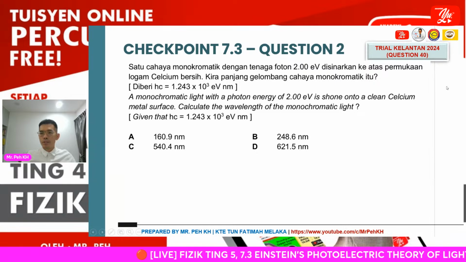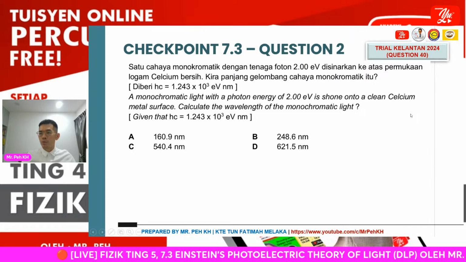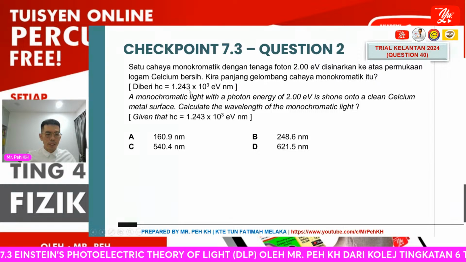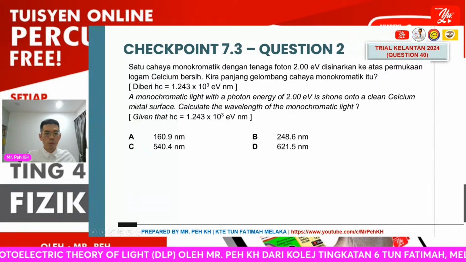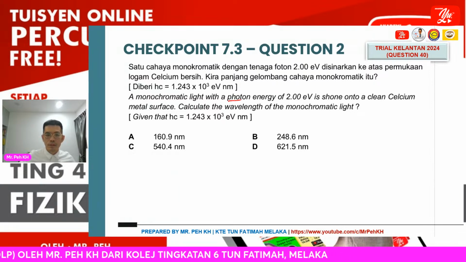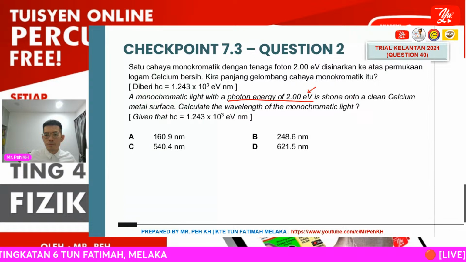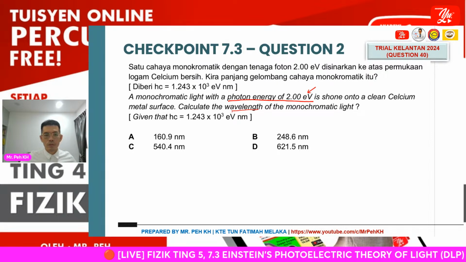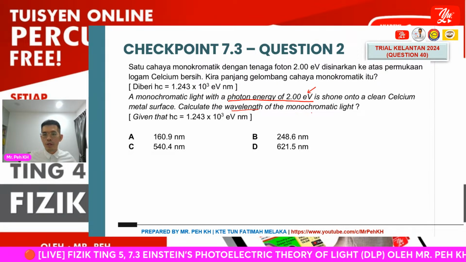Okay, so the next question, question number 2. Again, this is also a trial question 2024 for Kelantan state. The question is like this: a monochromatic light with a photon energy of 2.00 eV is shone onto a clean cesium metal surface. Calculate the wavelength of the monochromatic light.